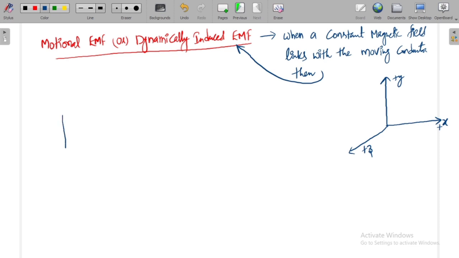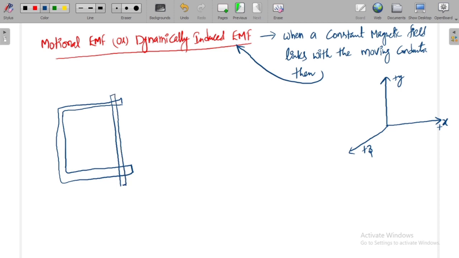So I am considering a current carrying rail like this, and at one end of this current carrying rail I am considering a movable rod. Okay, what is this? I am writing here.